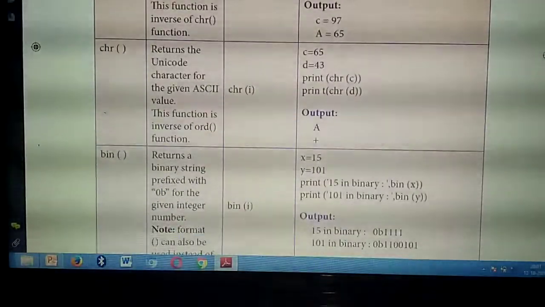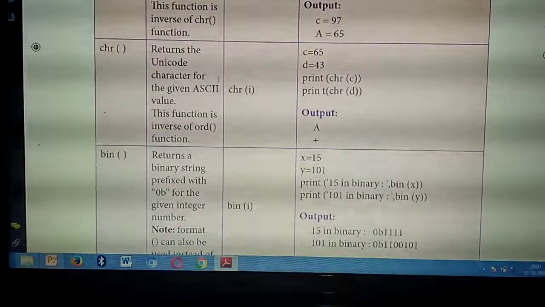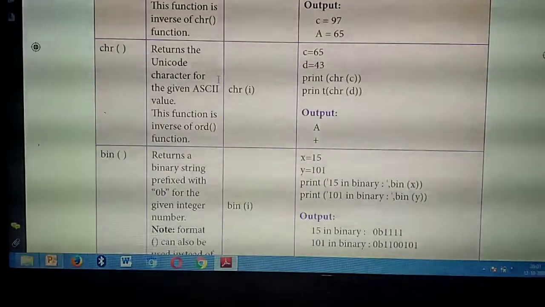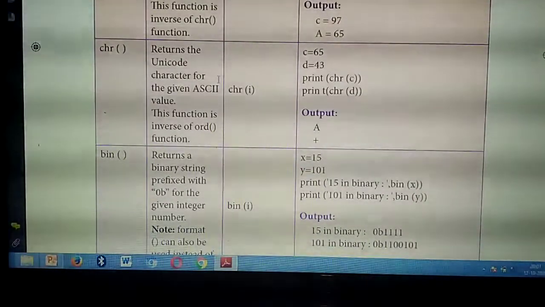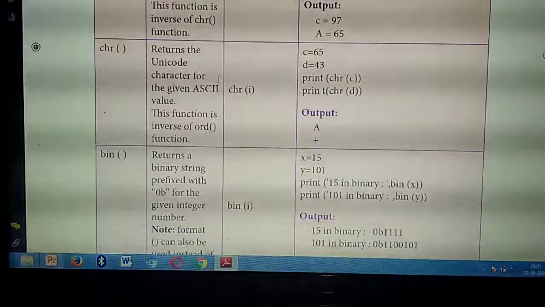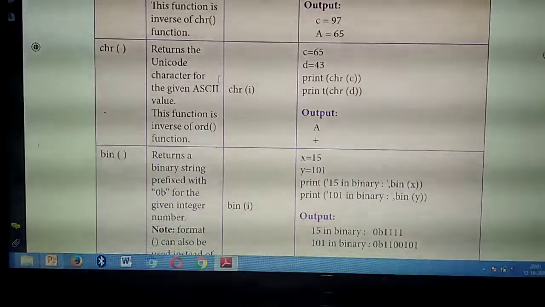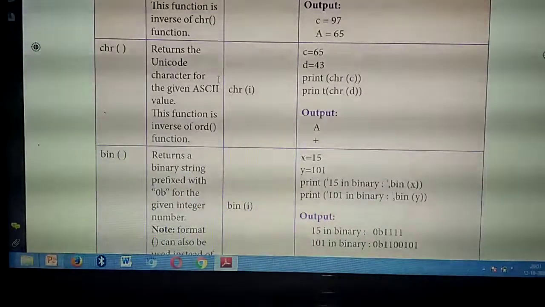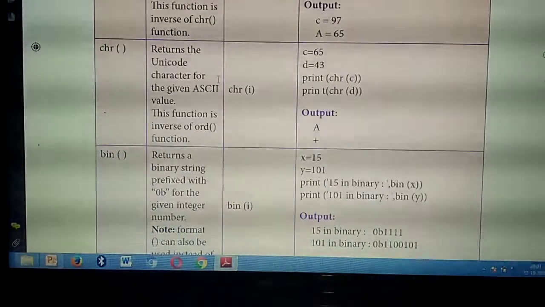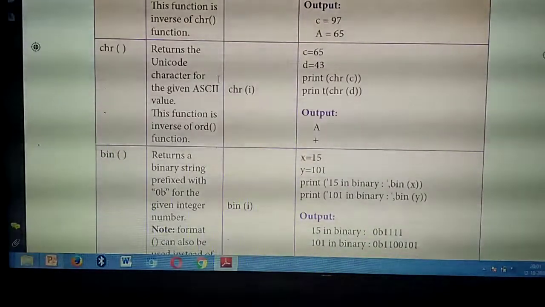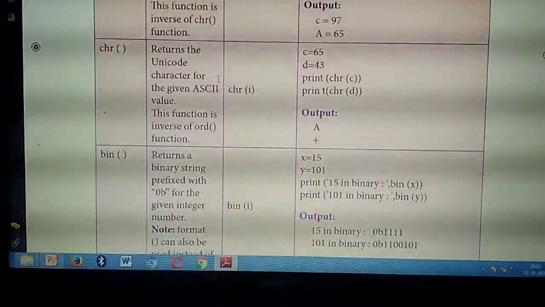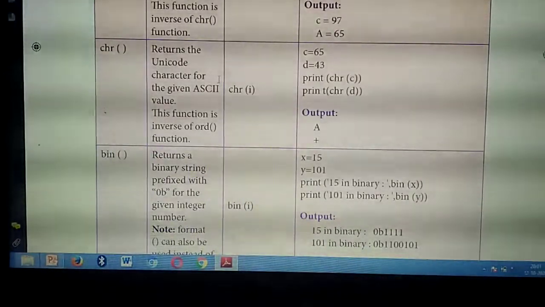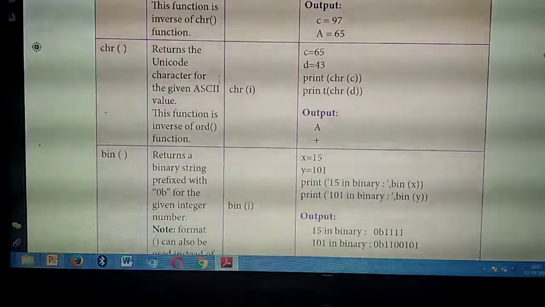Then next is the CHR of. Understand? CHR, the name itself has character. So this function will return just the opposite of ORD of. We already studied ORD of, no? So just the opposite of that function is called CHR of. What does opposite mean? There you are giving some characters or alphabets, and it will return the ASCII value for that, isn't it?